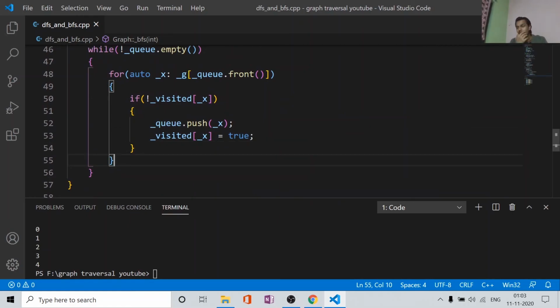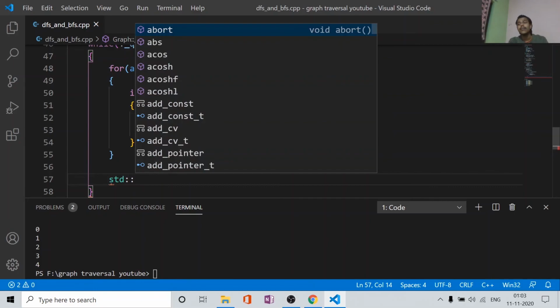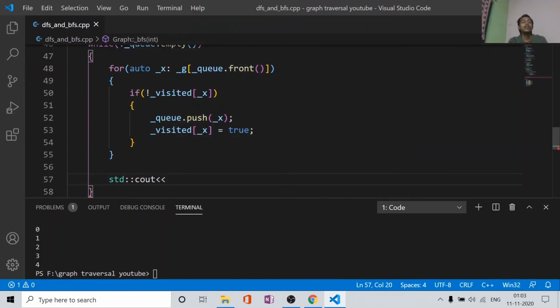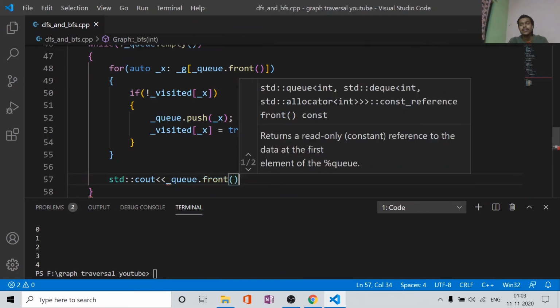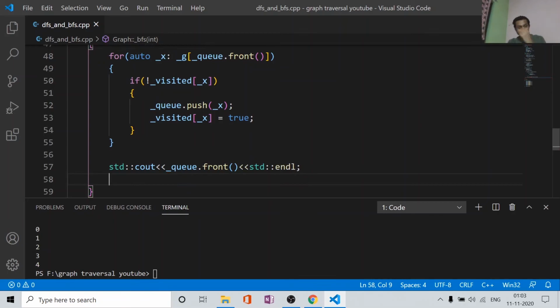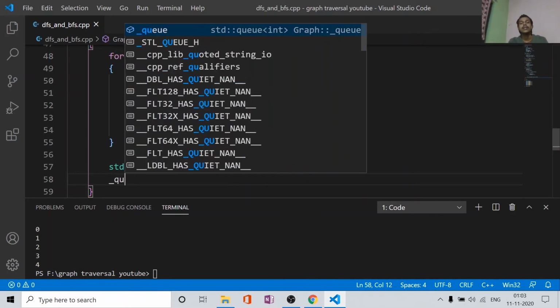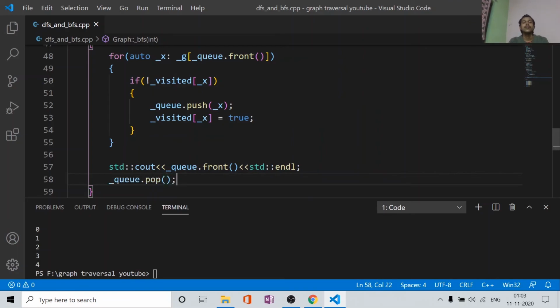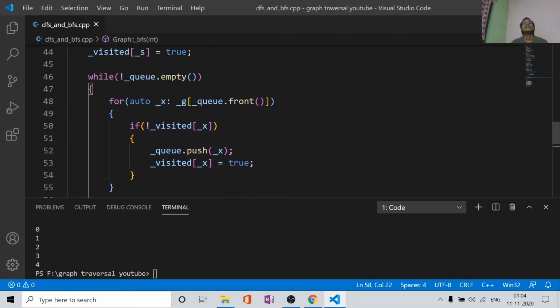And after this for loop, we just print the front value, whatever value is in the front that we selected here. After printing it, we will just pop out the front value, so that at some point of time we will have an empty queue. So that is all about the BFS.